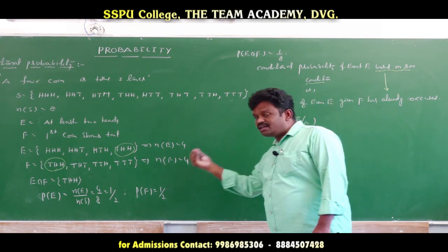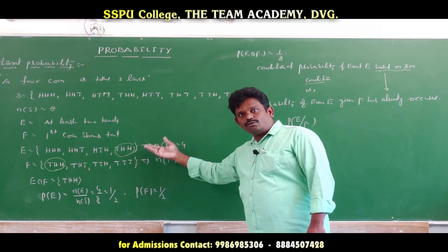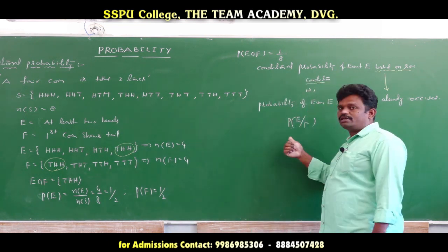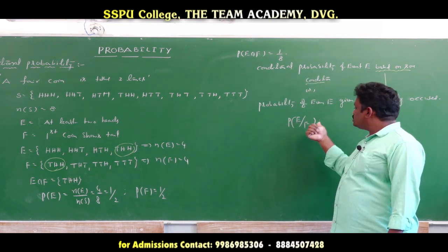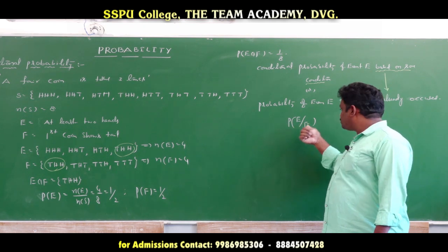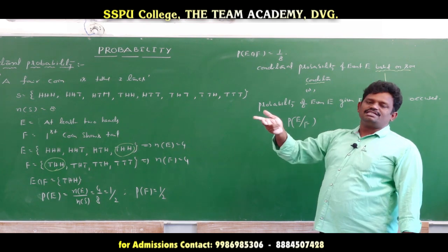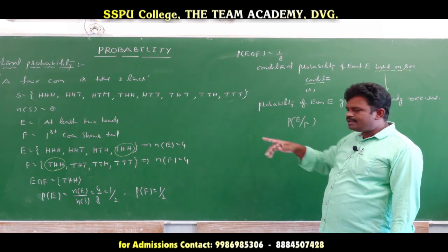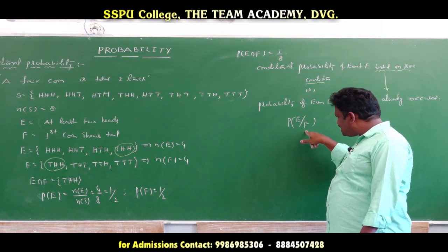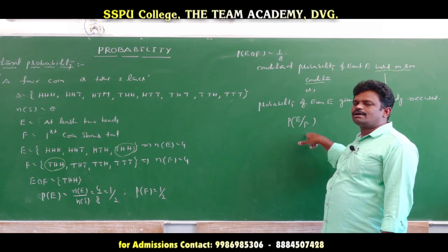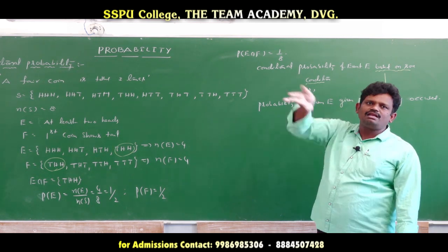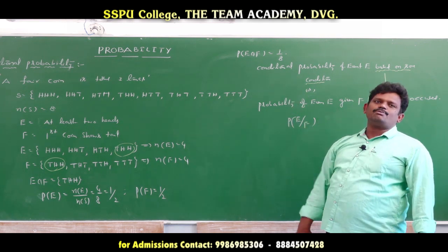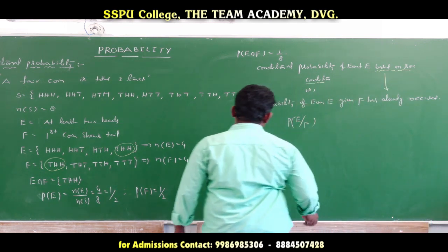Why do we select only F here, and not E? Because the question is the probability of E given F, so F has already occurred. That's why, except for the F event, the remaining sample points are eliminated from the original sample space. Otherwise, for the probability of F given E, except for the sample points in the E event, the remaining are eliminated. The resulting sample space is said to be the new sample space.